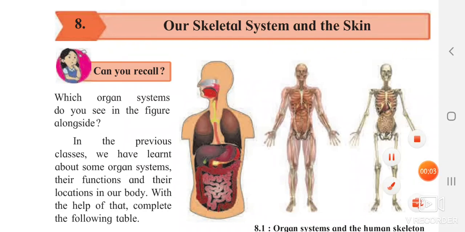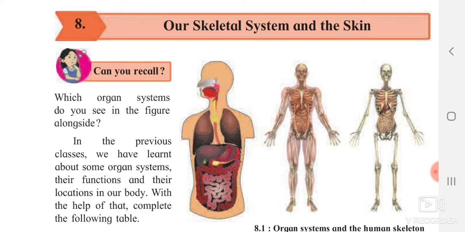Welcome all. We are going to start our 8th lesson, that is our skeletal system and the skin. We have already completed our 7 lessons and right now we are going to start our 8th lesson. Before we proceed, in standard 5th you have already studied about a few systems of our body. One was the nervous system, another was the respiratory system, the third one was the digestive system, and you have also studied about the skeletal system. In this particular lesson, we are going to study in more detail about the skeletal system.